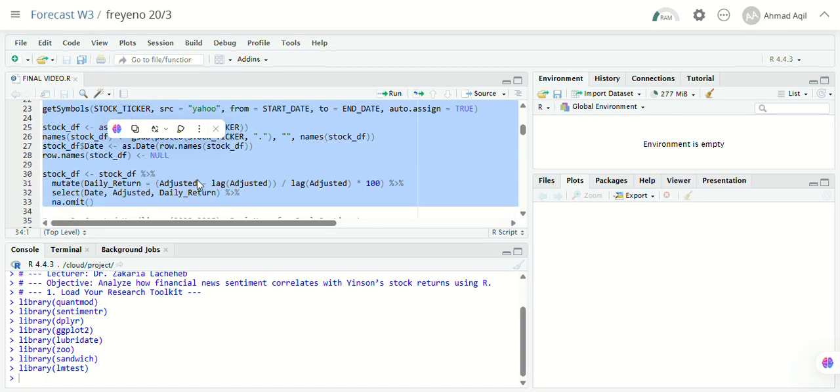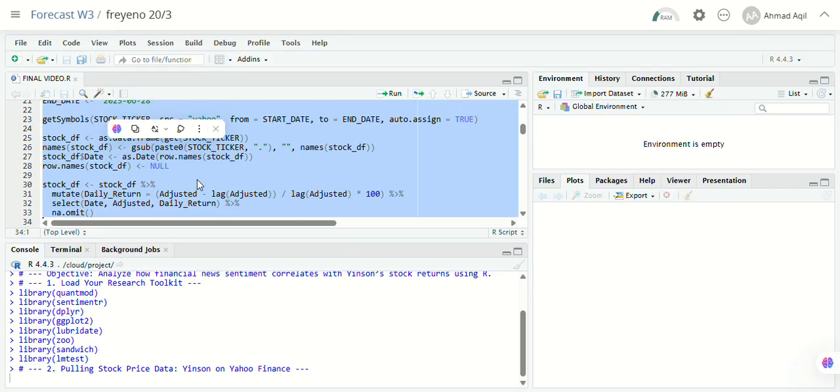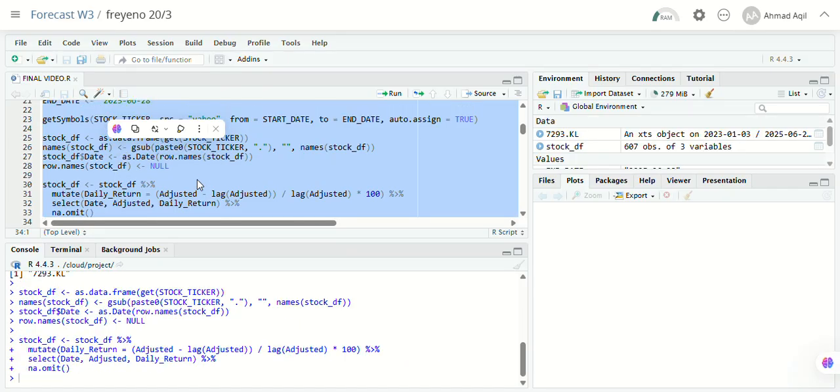Yes, here. So we just run this second step. Okay. So after we run this, it also appear in the environment here. So we have set it. This gives us a clean data set of daily returns, a key input for our regression model later. So we move to the third step.